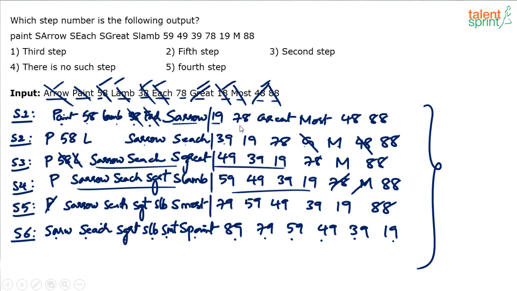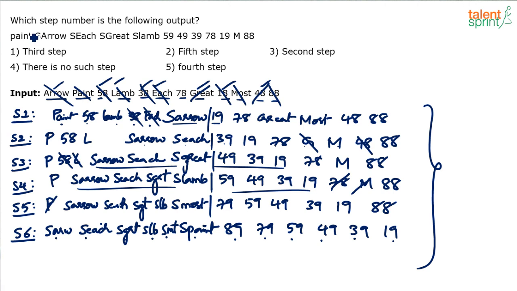Usually what happens is, in a hurry we miss out on one of the words, and then everything will go wrong, or we miss out on one of the numbers, everything goes wrong. So be very careful when you're doing it. Ensure that the count of words and numbers is correct in each of the steps. If you have followed that, then you will definitely get the right answers. Now once you have done this in about 2.5 to 3 minutes, answering questions will become very easy. It will just be a cakewalk, right?